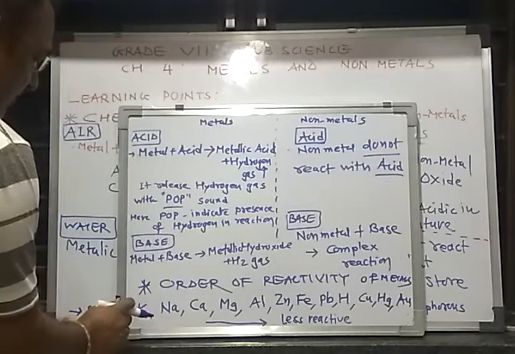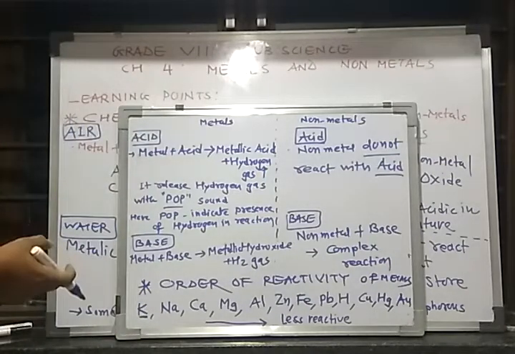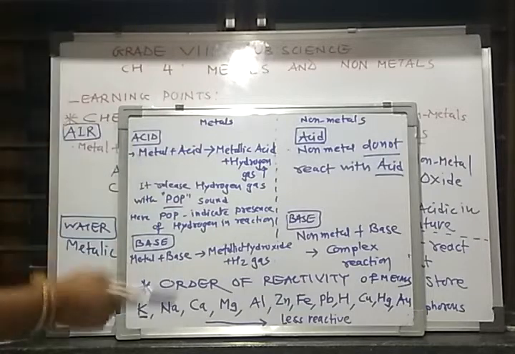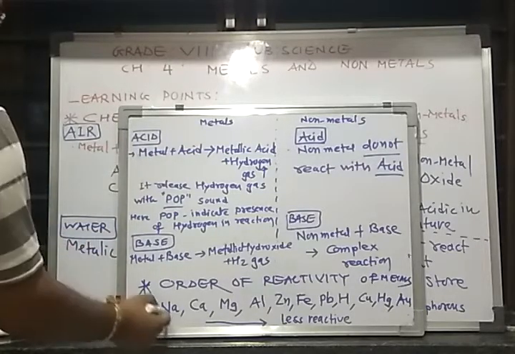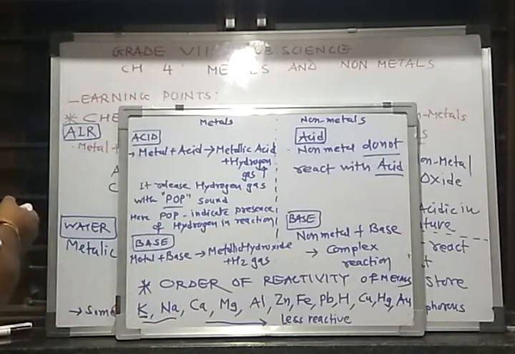So which metal has the highest reactivity, the most reactive metal? Potassium and then sodium. These react easily in air as well as in water.